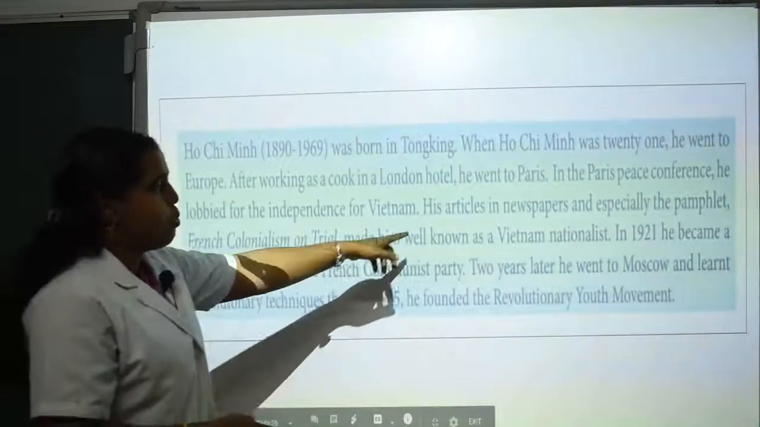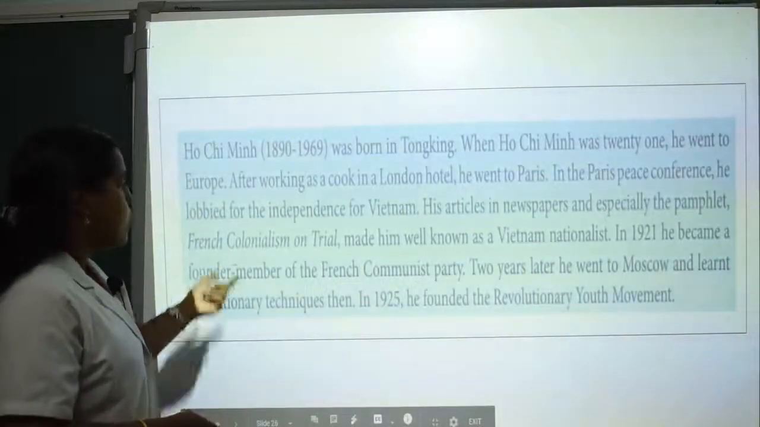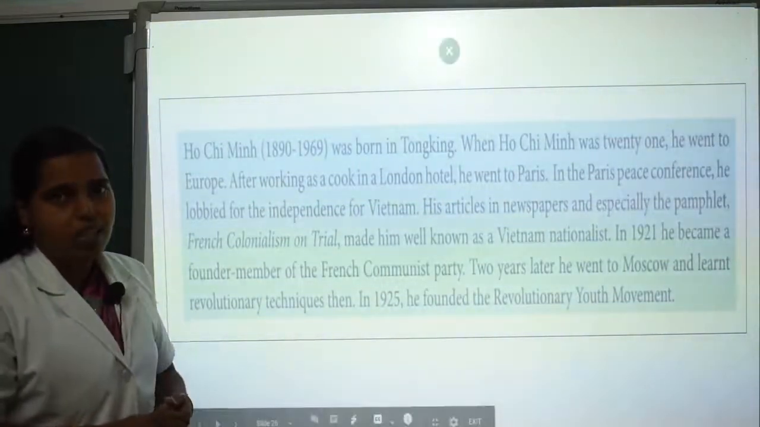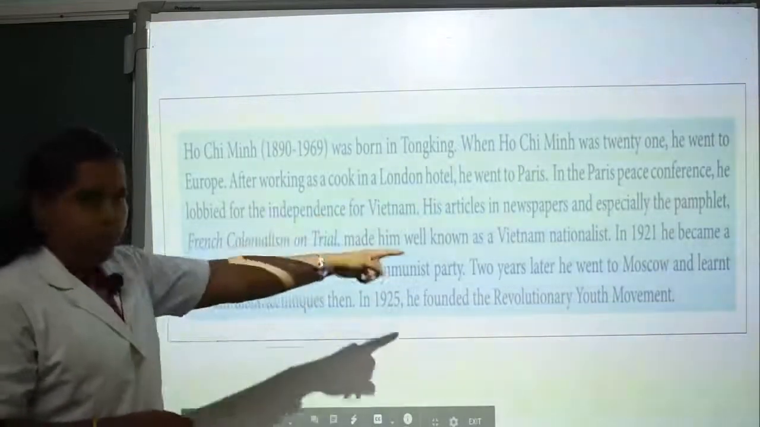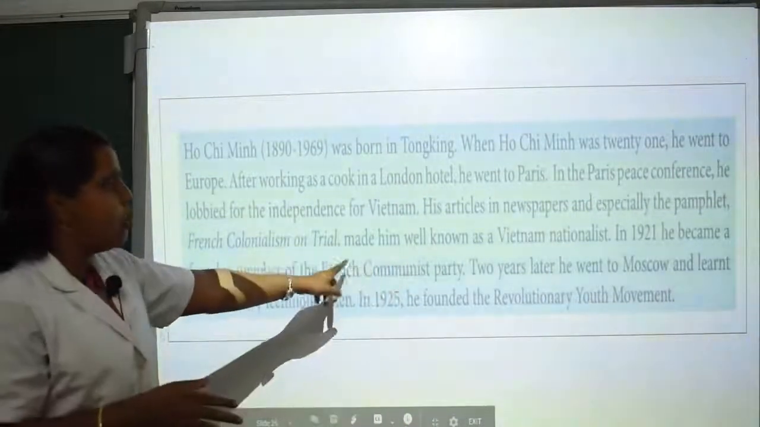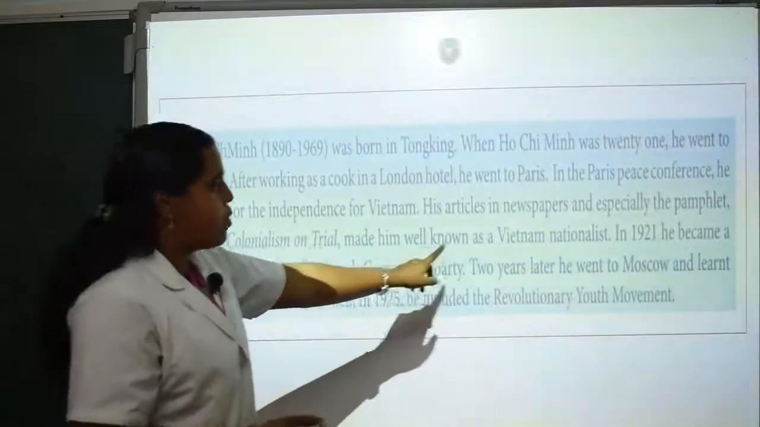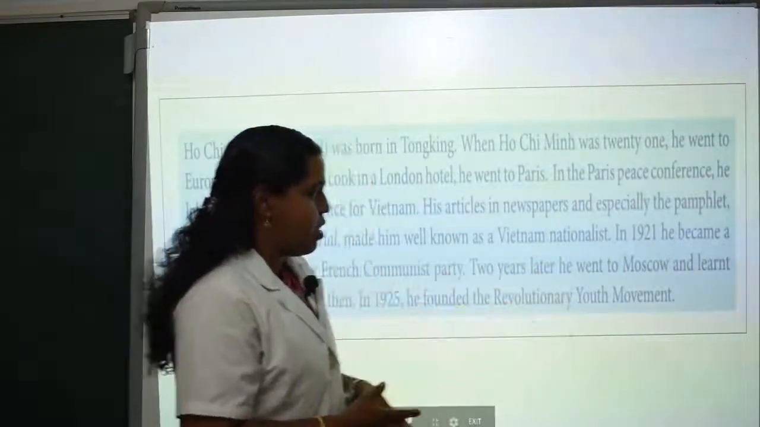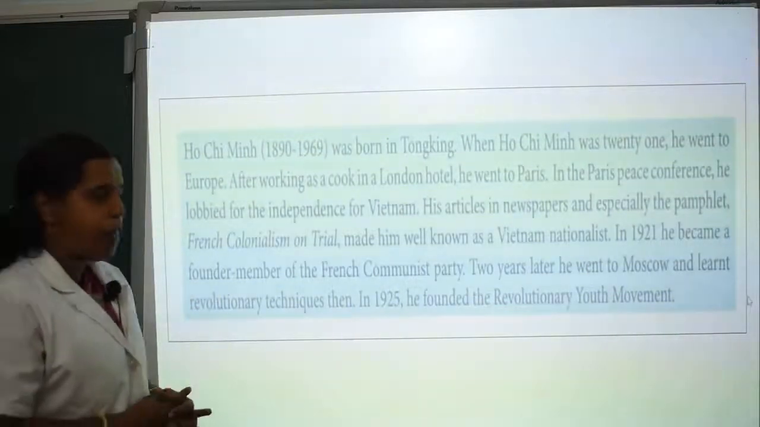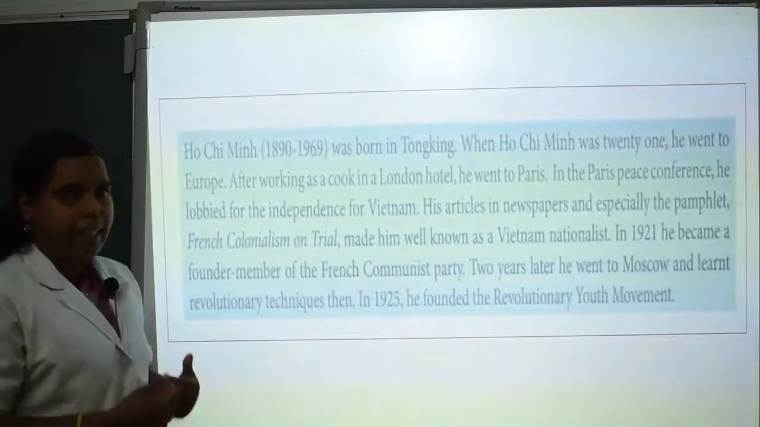His articles in newspapers, and especially the pamphlet French Colonialism on Trial, made him well known as a Vietnamese nationalist. So you can understand that only when he went outside did he get enough knowledge of how to fight for the independence of his nation, and he became well known as a Vietnamese nationalist. In 1921, he became a founder member of the French Communist Party. Two years later, he went to Moscow and learned revolutionary techniques.